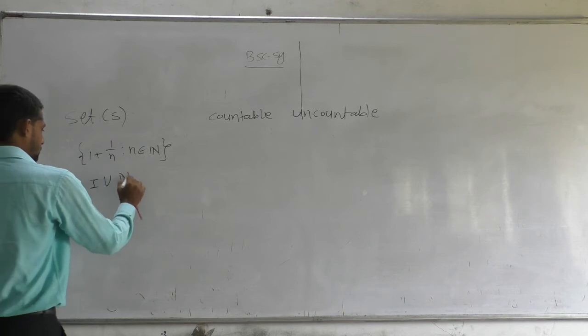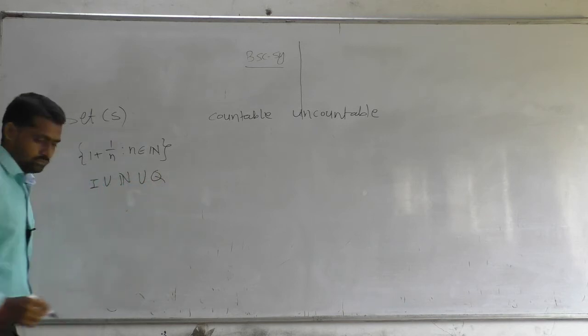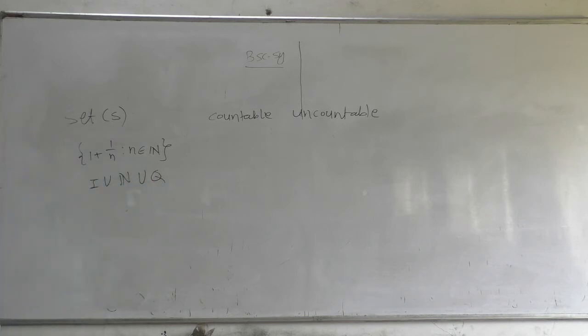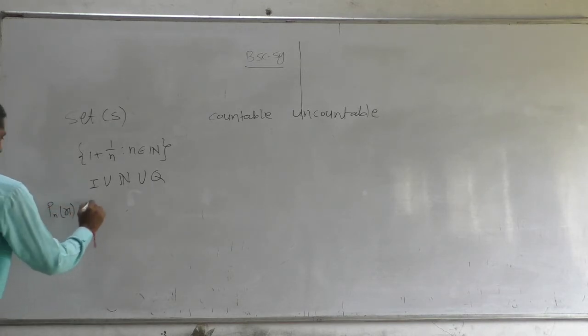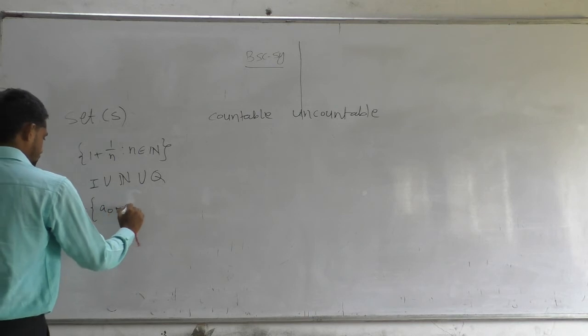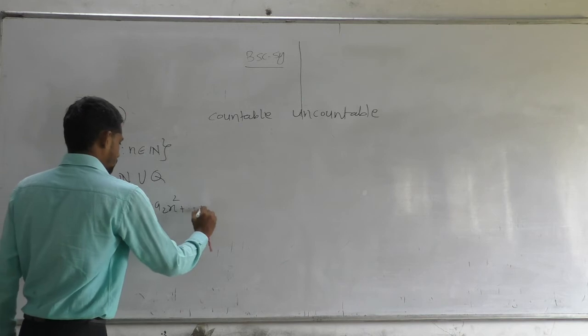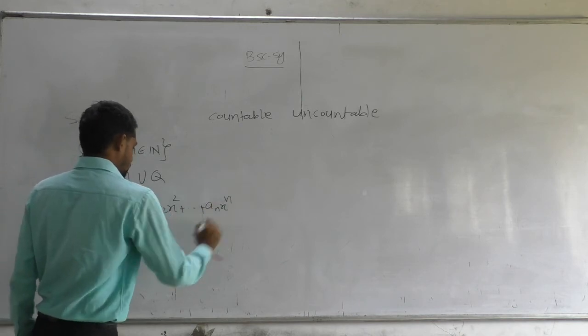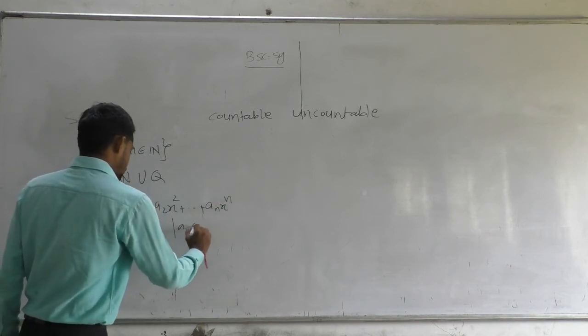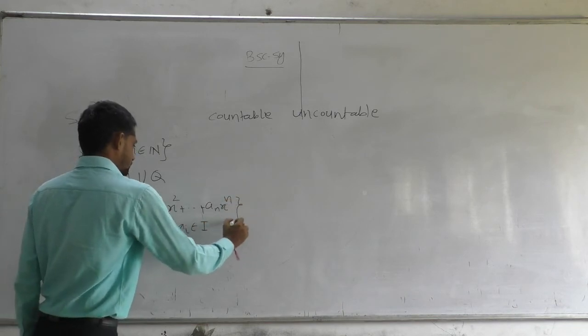I union N union Q. Then Pn of x is a0 plus a1x plus a2 x square dot dot dot plus an x raised to n, where ai belongs to I, the set of integers.